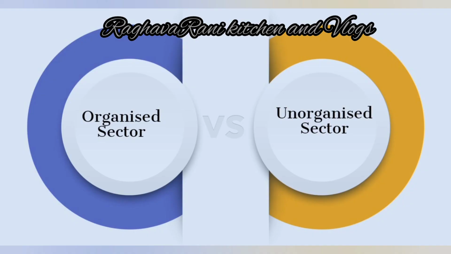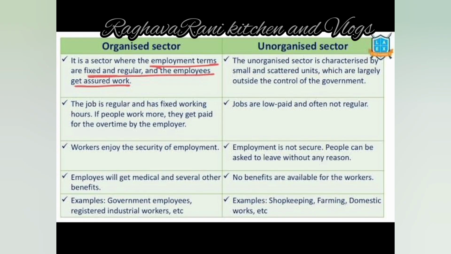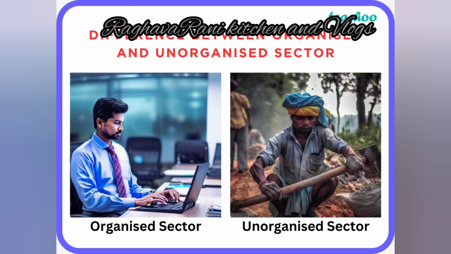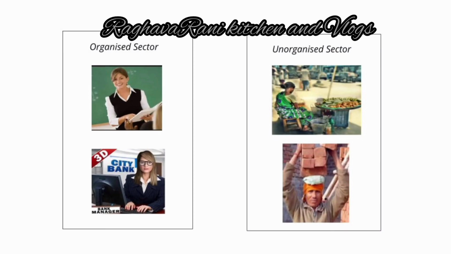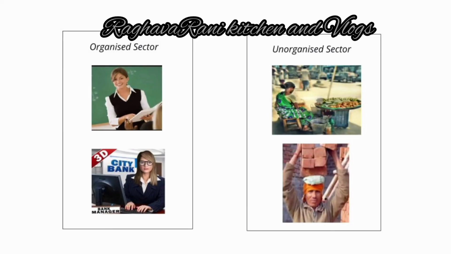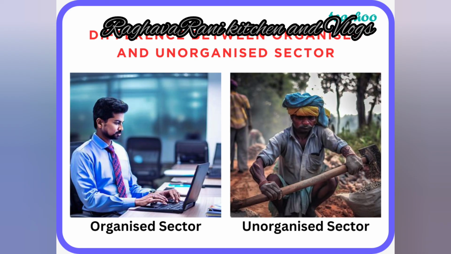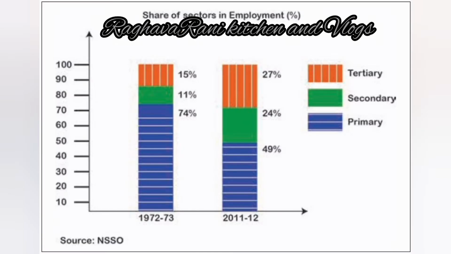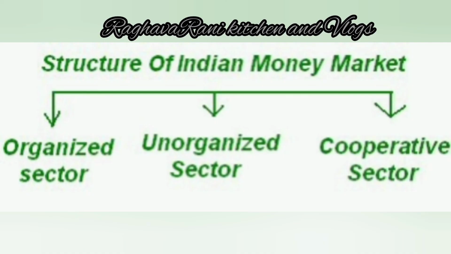Now that we have understood the difference between the organized and unorganized sectors, 92% of the workers in India work in the unorganized sector, and only 8% of the population works in the organized sector. So this is the difference between the organized and unorganized sector. Now, how do we create employment opportunities and better conditions of employment? In India the population is very high, and India gets 92% of its employment from the unorganized sector rather than the organized sector.